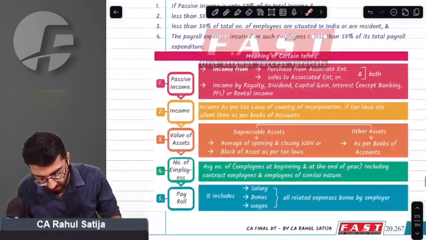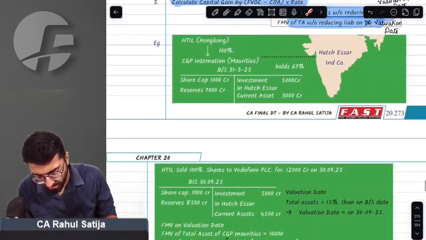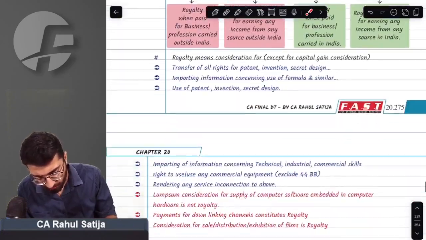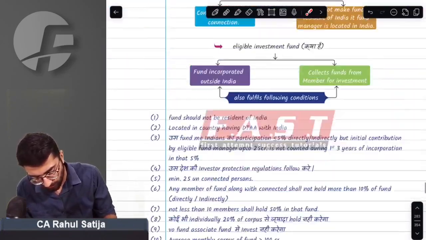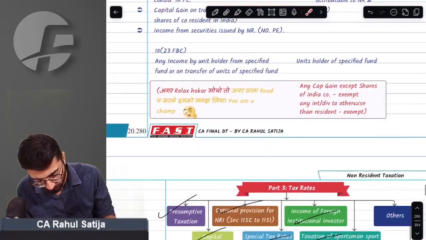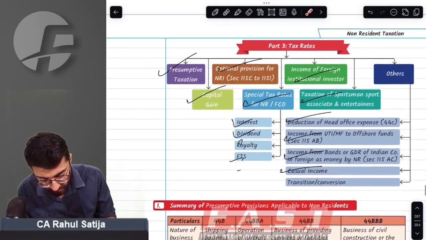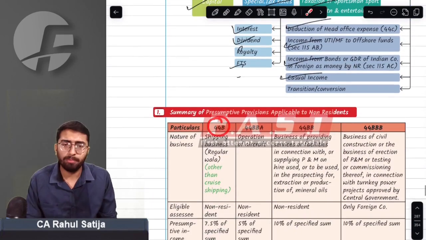What amendments are there in non-resident taxation? Not major amendments as such, or I should say no amendments as such, but tax rates have changed. Come to the topic tax rates. Okay, yes. One thing has changed: remember 44B?